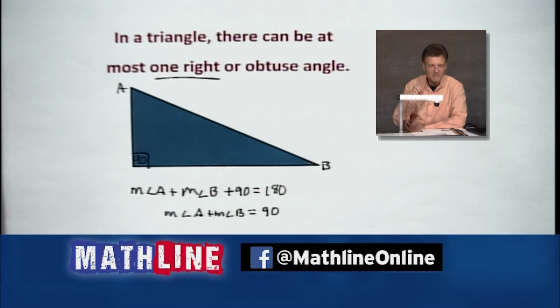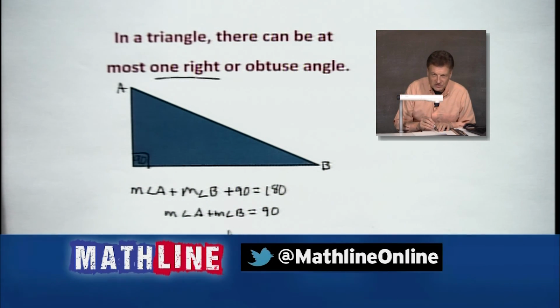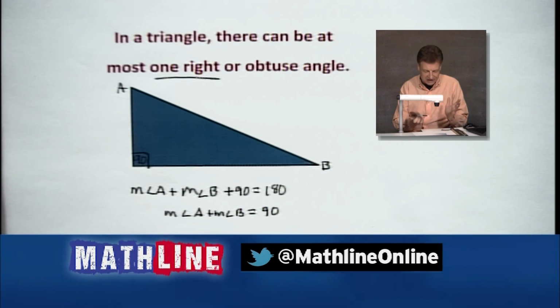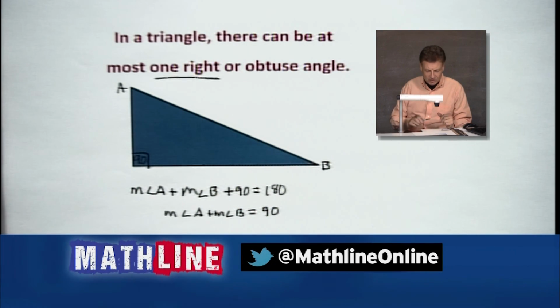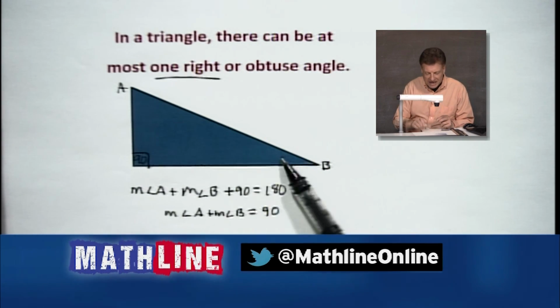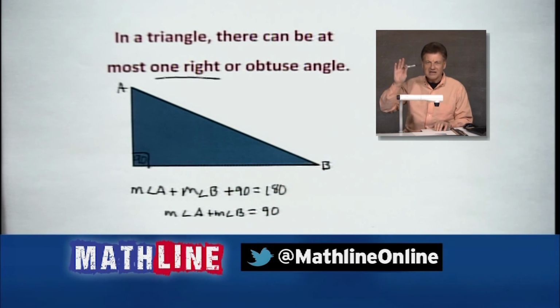So that's pretty straightforward. But it also means unless A was 0 or B was 0, which wouldn't make any sense because that means there's no angle there. All right? So it's got to be a positive. So it's somewhere between 1 and 90 here, but somewhere between 1 and 90 there, as long as they add up to 90. All right? But they can't be a 0 and they can't be 90s there. So that's what we're saying. Can't have more than one right angle.